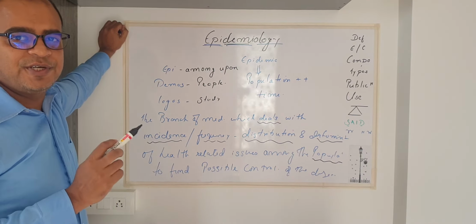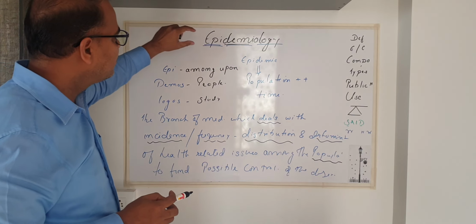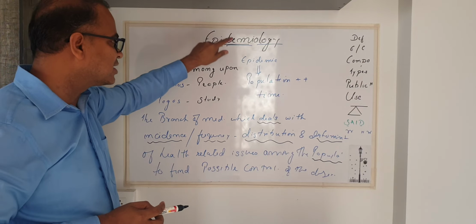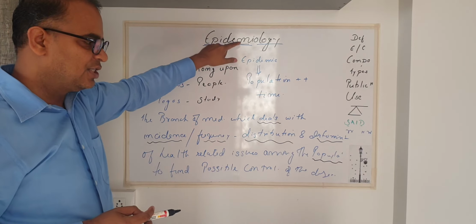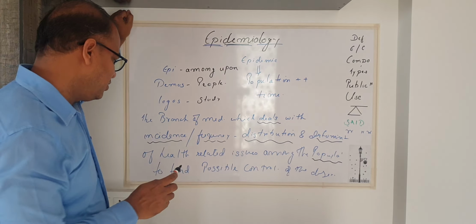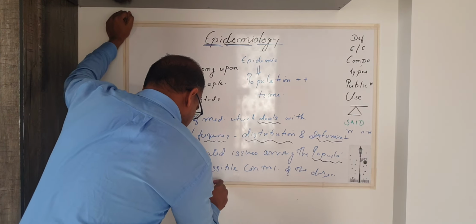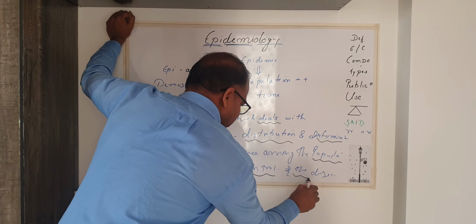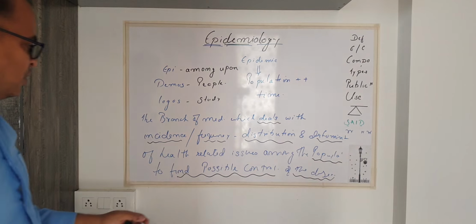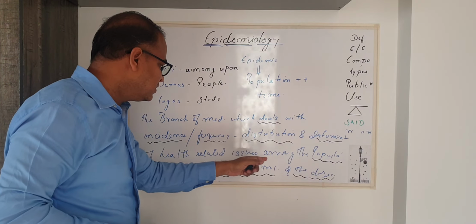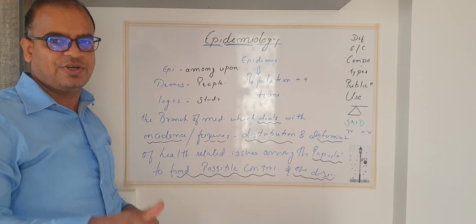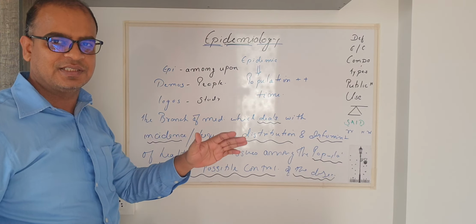Let's understand who is epidemiologist. The person who studies about the epidemiology or who is an expert in this department is known as epidemiologist. The main goal of epidemiologist is to find a possible control for the disease. The control should be such that the outbreak of disease can be curtailed, can be stopped from spreading from one person to another.